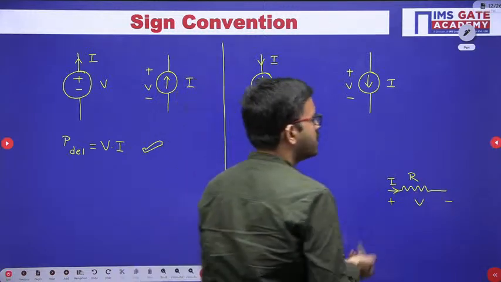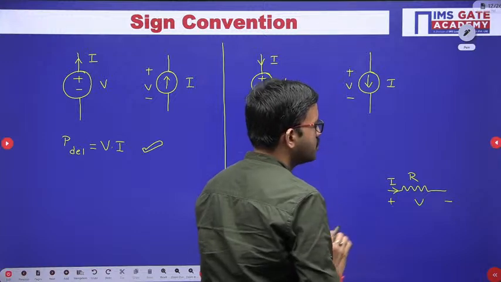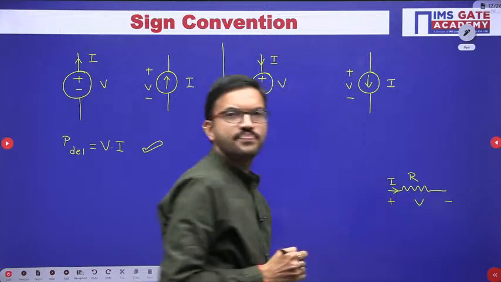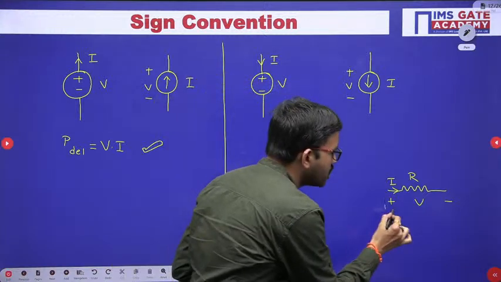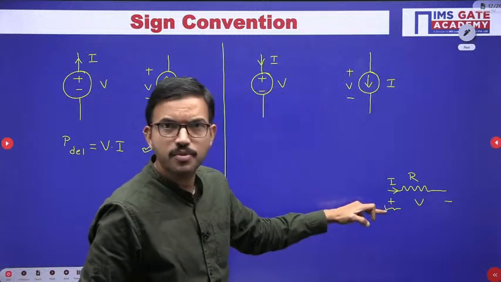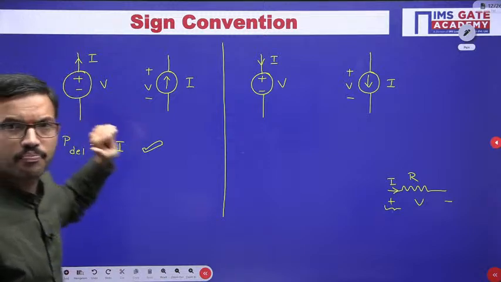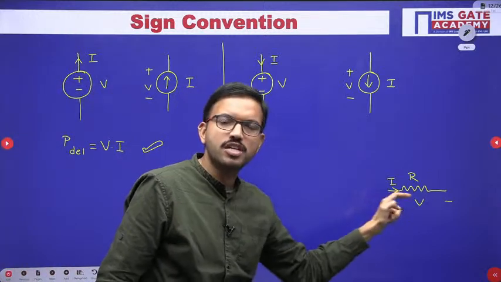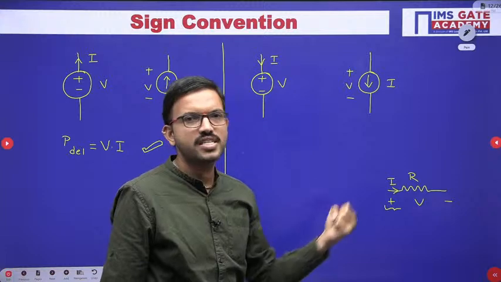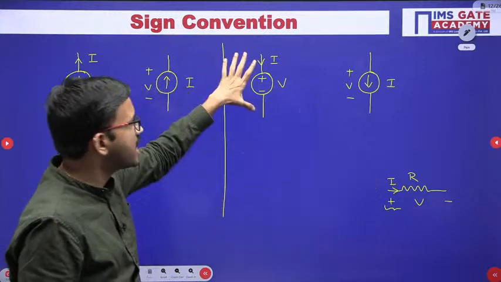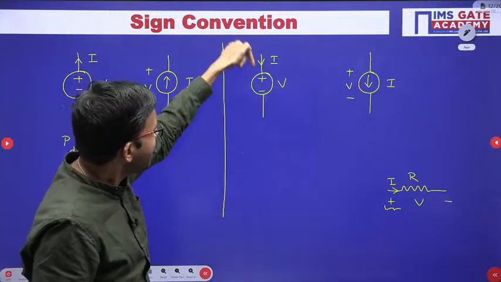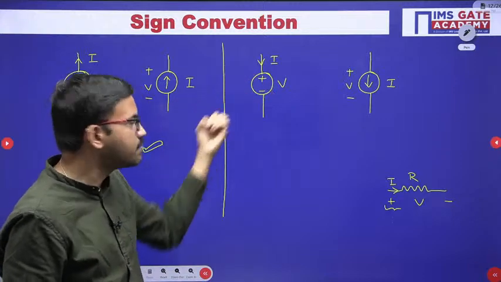So in this case you can observe, current enters at the positive terminal. Now just observe here: here current leaves from the positive terminal. If current enters at the positive terminal, that means it is absorbing the power. The same notation you have here: current enters at the positive terminal, that means it is absorbing the power.